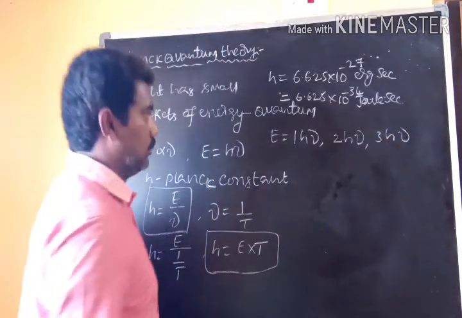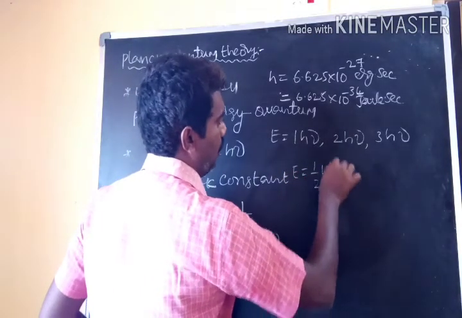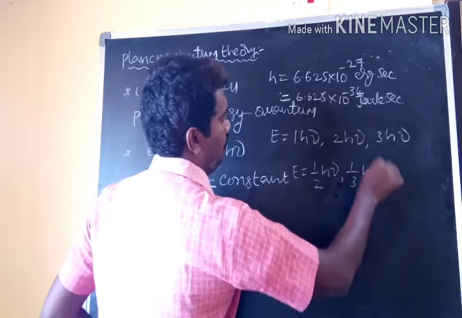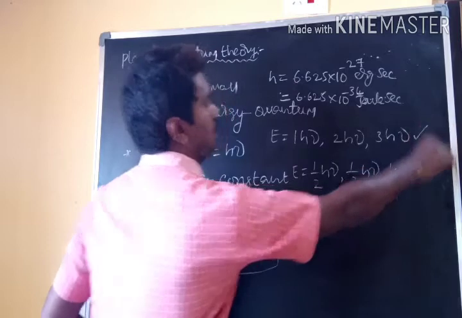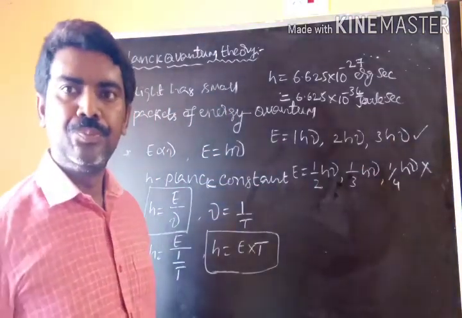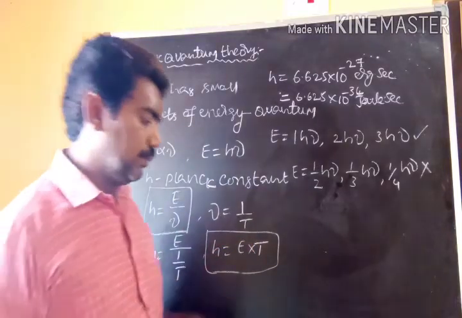That is the correct method. Otherwise, E equal to half quanta, 1 by 3 quanta, 1 by 4 quanta is wrong. So these are the things that I explained.